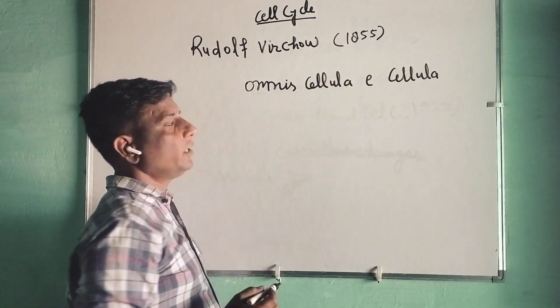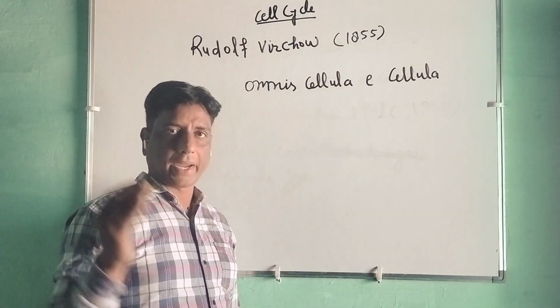This was given by Rudolf Virchow a long time back.